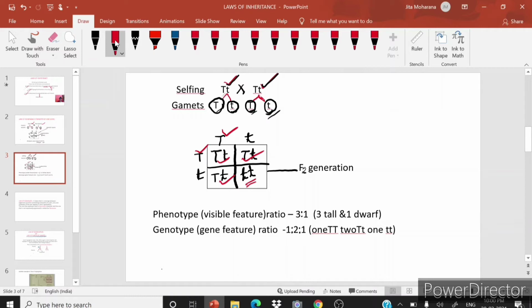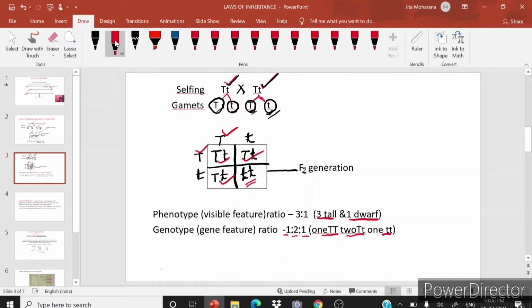So the phenotype ratio, meaning the visible feature, was 3:1, meaning three tall plants and one dwarf plant. Likewise, the genotype ratio, meaning the gene feature, was 1:2:1: one capital T capital T, two capital T small t, and one small t small t.